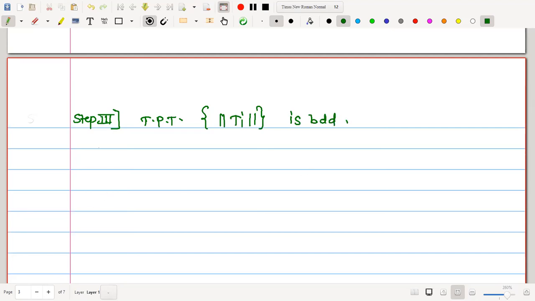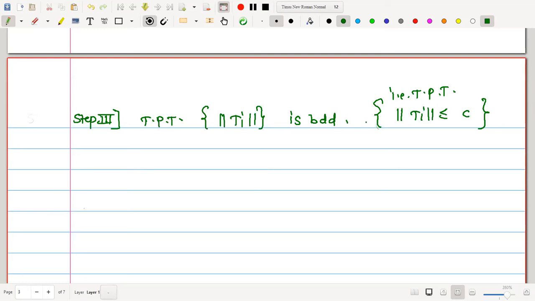In order to prove that the set of norms of Ti is bounded, our aim is to find one positive constant such that the norm of Ti is less than or equal to that constant. That is what we have to prove. This is our final aim. Therefore, in this step, we will use the Baire category theorem in order to complete the proof of the theorem.